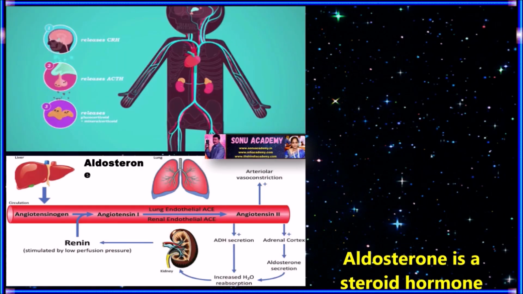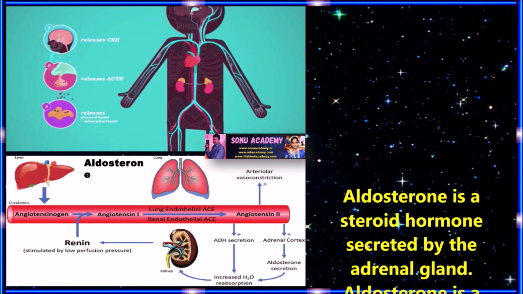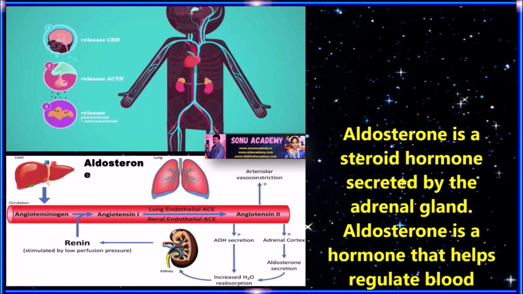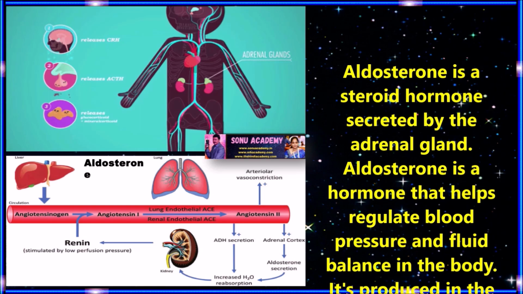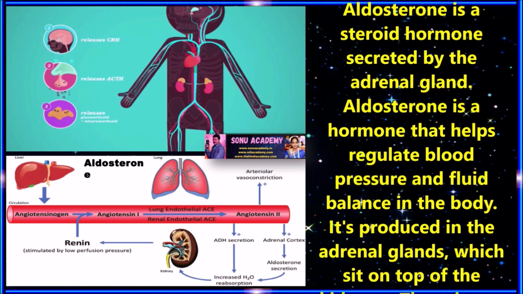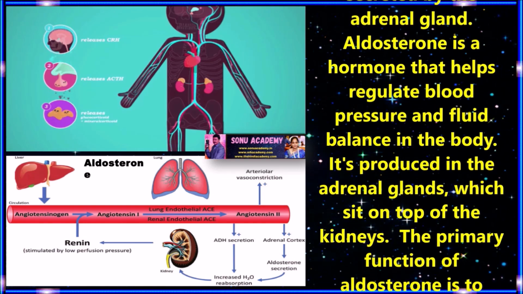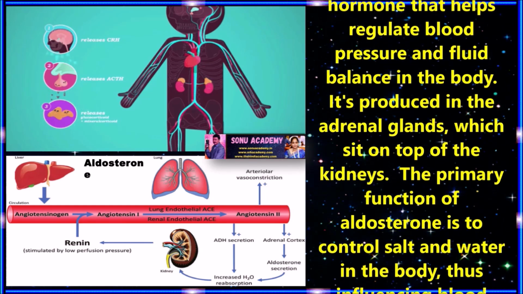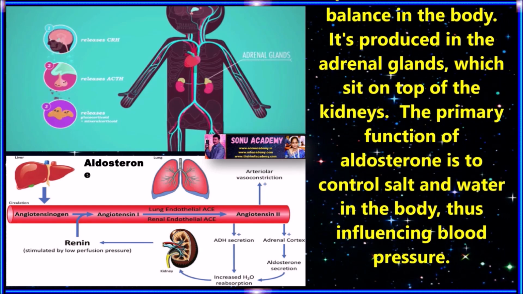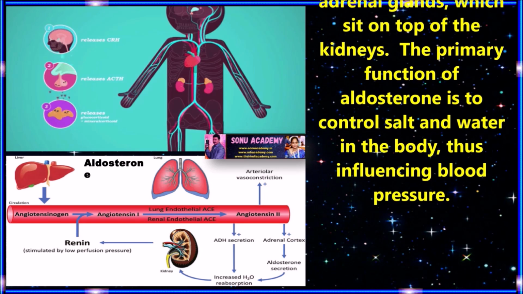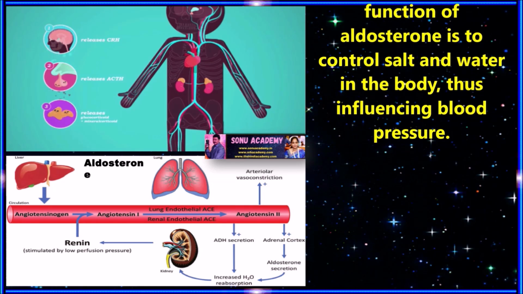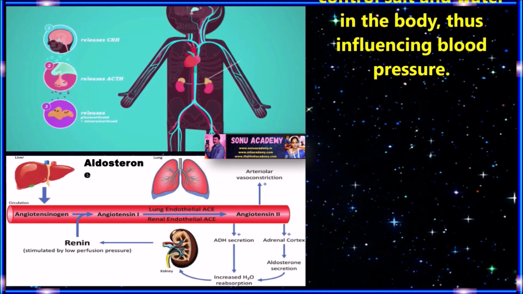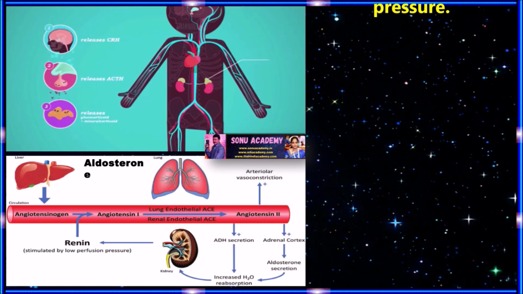Children, now let us discuss the aldosterone hormone. This aldosterone hormone is a steroid hormone secreted by the adrenal gland. Aldosterone is a hormone that helps to regulate blood pressure and fluid balance in the body. It is produced in the adrenal gland which sits on the top of the kidneys. The main function of aldosterone is to control salt and water in the body, thus influencing blood pressure.